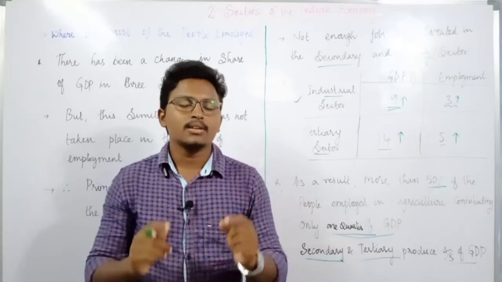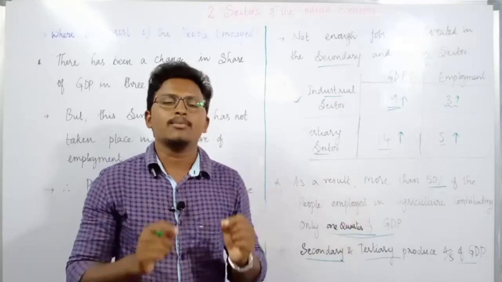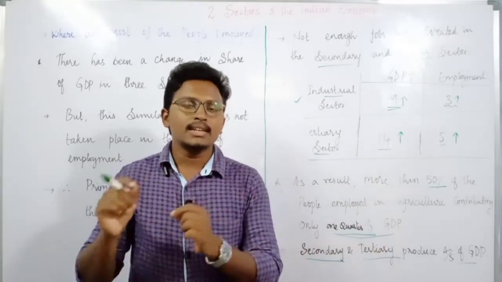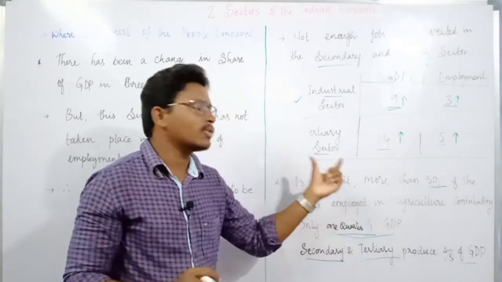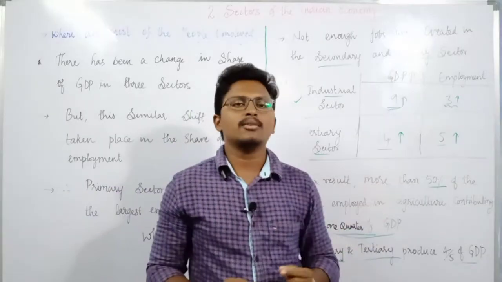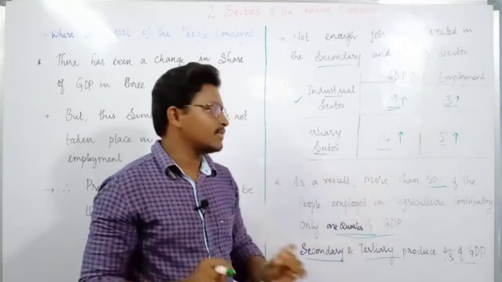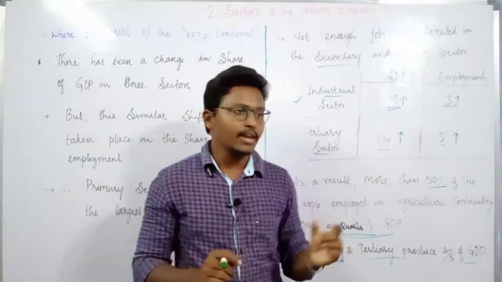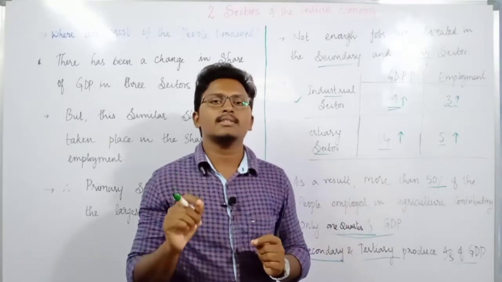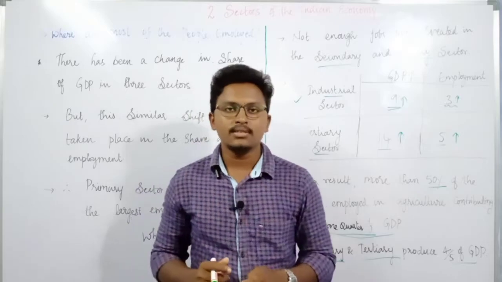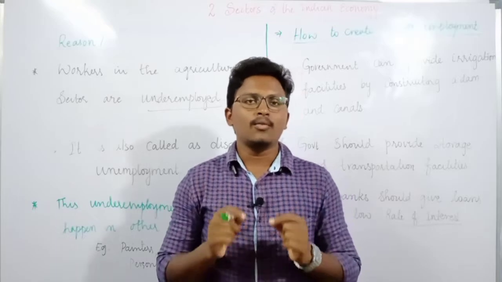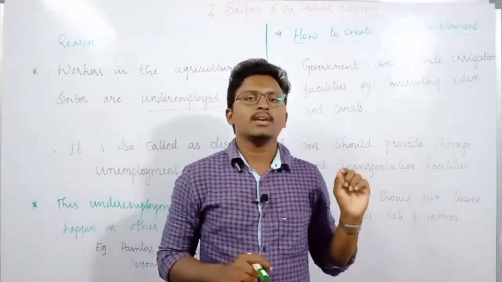So what might be the reasons? Can we think that the agriculture sector is producing up to its level since more than 50% of people are employed? Or what are the other reasons why agriculture is unable to contribute more towards the GDP, and why the secondary and tertiary sectors are contributing more? What is the problem with the agriculture sector? Why is it contributing only 1/4 of the GDP? That we will discuss now. What is the main reason? Let us discuss the main reason why agriculture is contributing less towards the GDP.